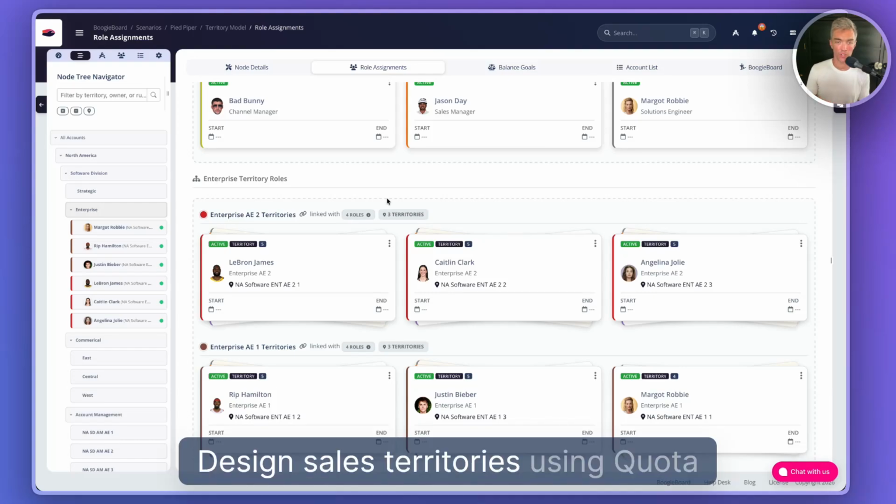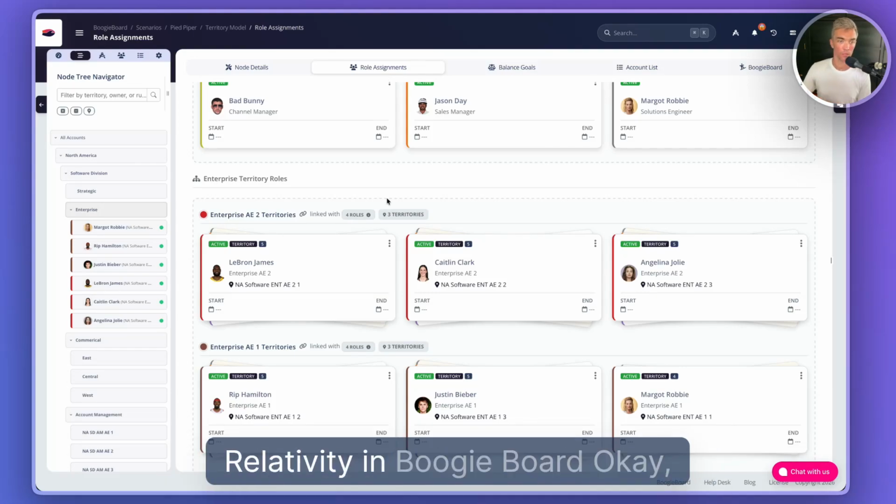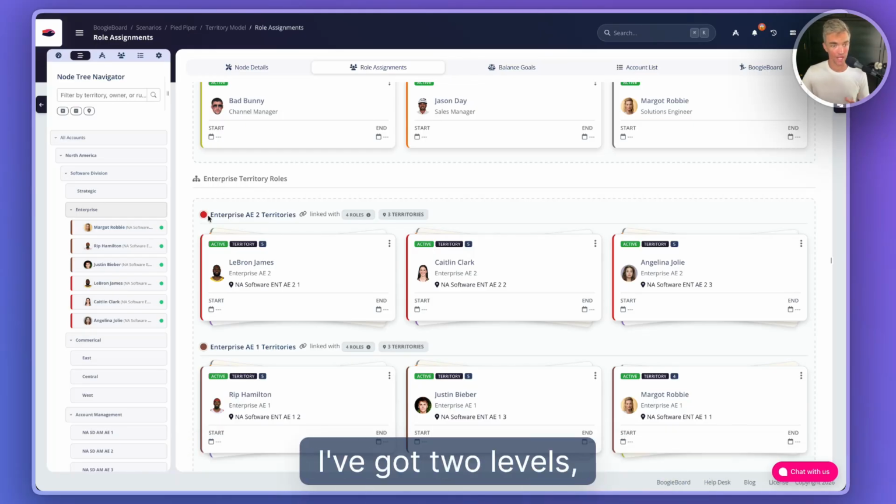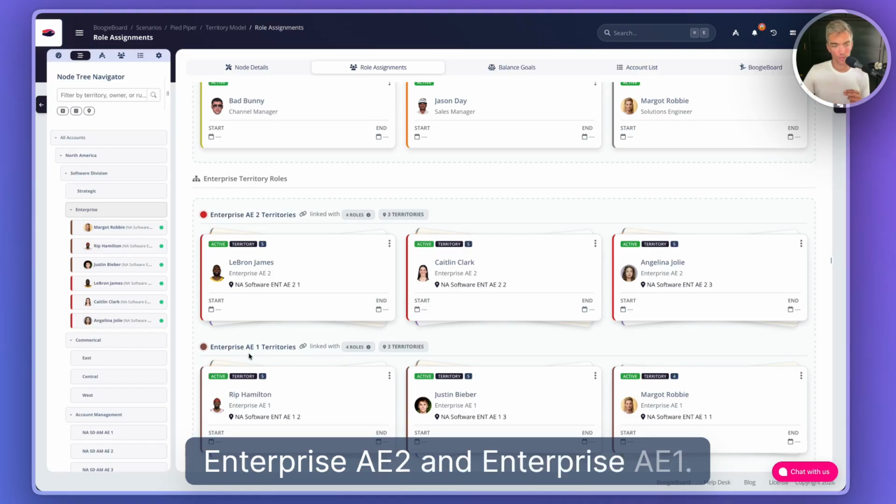Design sales territories using quota relativity in BoogieBoard. Okay, I am designing my enterprise sales territories. I've got two levels, Enterprise AE2 and Enterprise AE1.